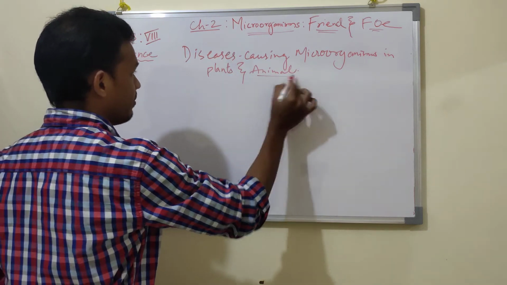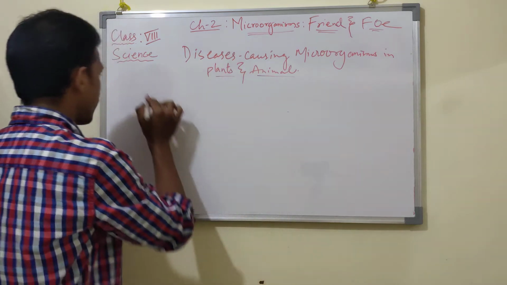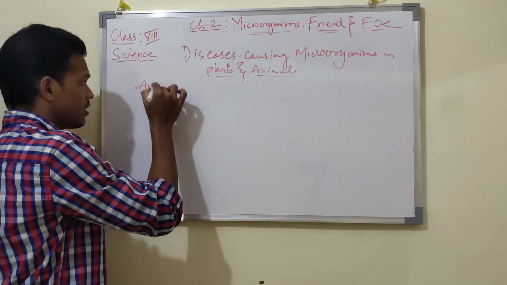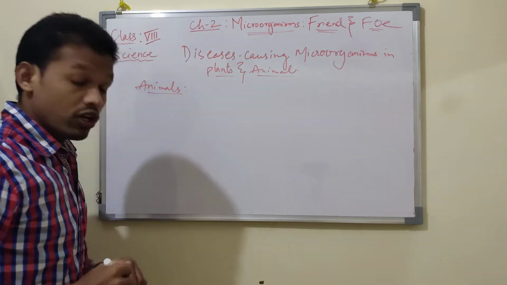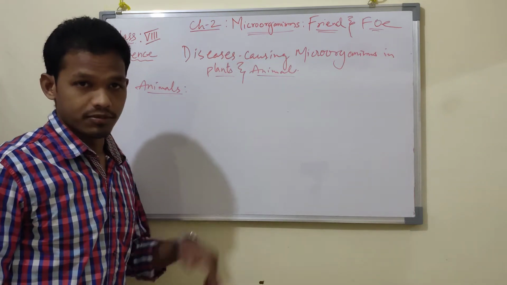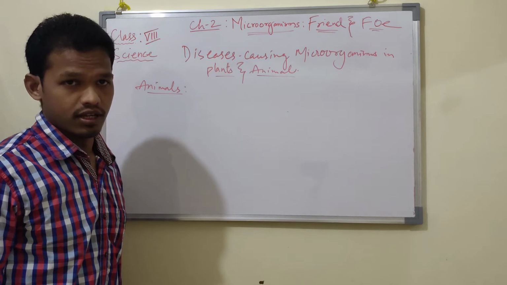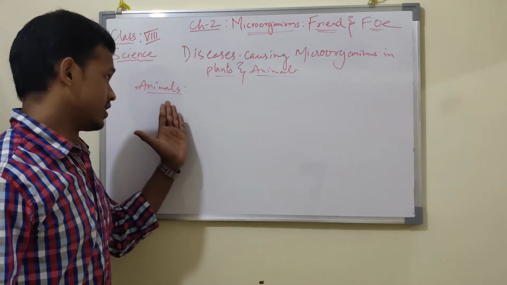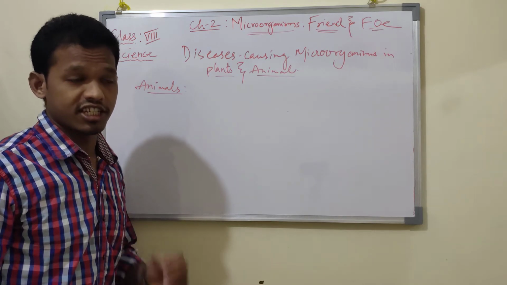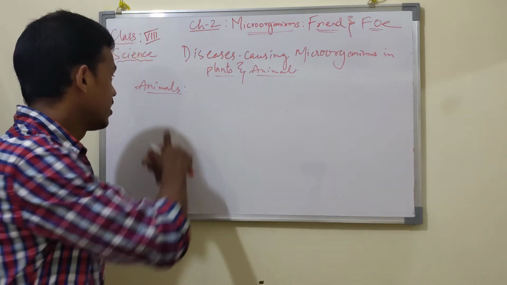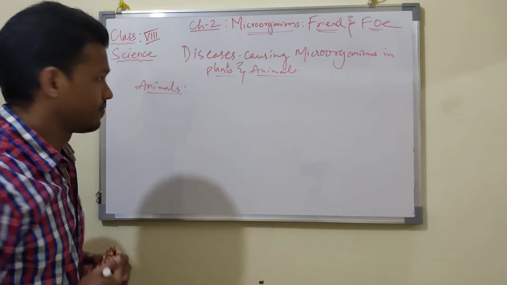If we talk about animals or plants, first we will talk about animals. Not only in human beings do these microorganisms cause diseases, diseases are also caused in animals. There are certain microorganisms which cause diseases such as anthrax.